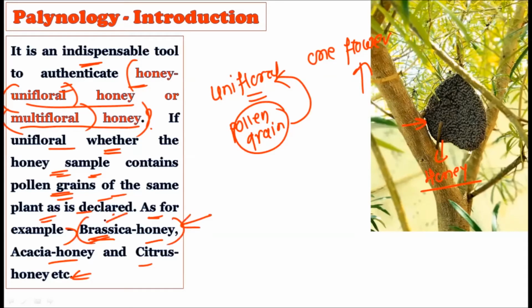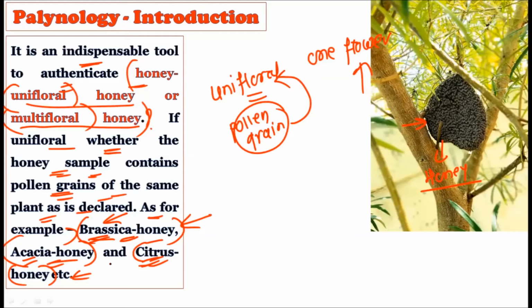If all the brassica plants are used to create the honey, then it is brassica honey. If acacia plants are used, then acacia honey. And if citrus plants are used, then we use the term citrus honey. So once we come to know whether it's unifloral or multifloral, if it's unifloral, we can give that honey a name, as brassica honey, acacia honey, or citrus honey, depending upon whether the extracted honey is coming from the citrus plant, acacia plant, or brassica plant.